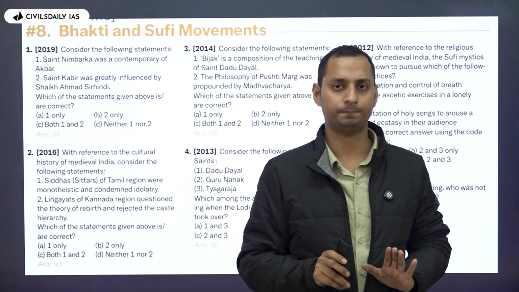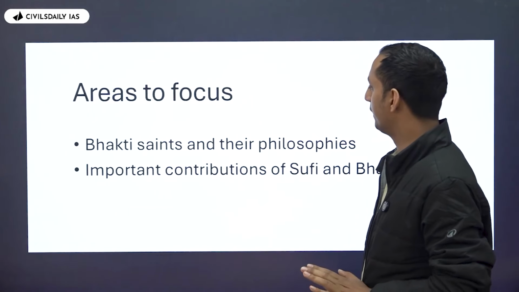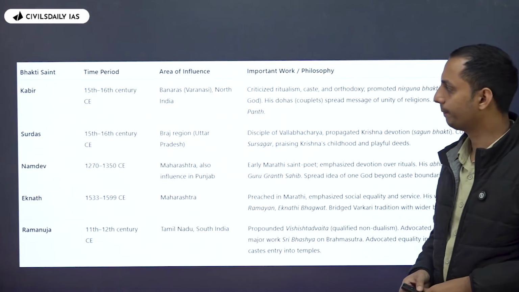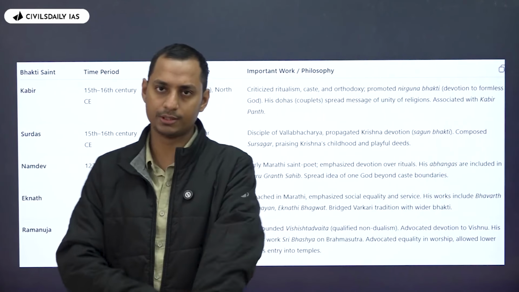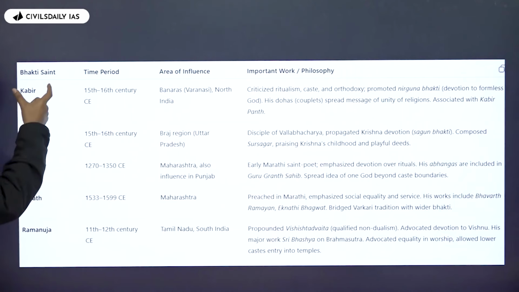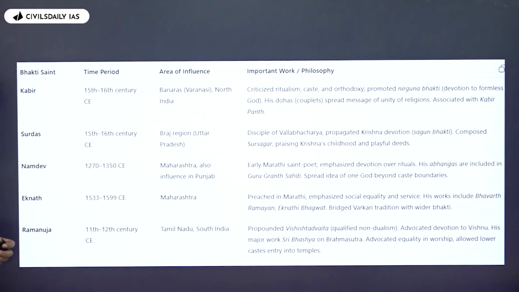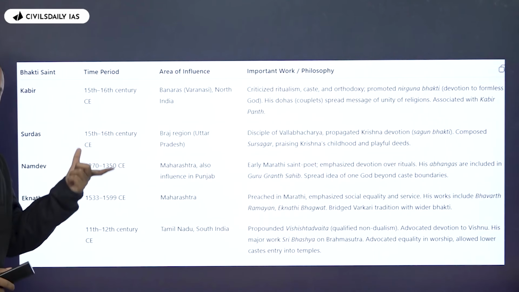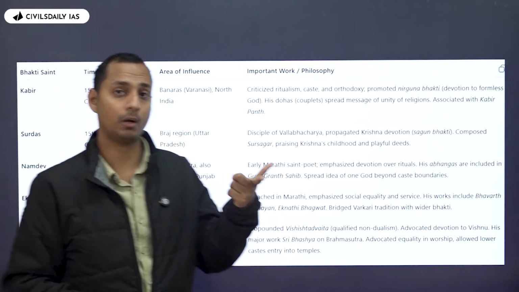So what do you need to do? You can make a list regarding the same. Okay. So you need to make that list. So don't dive very deep. What you need to do? First of all, the Bhakti saint. Then how does UPSC ask? Saint Nimbarka was a contemporary of Akbar.